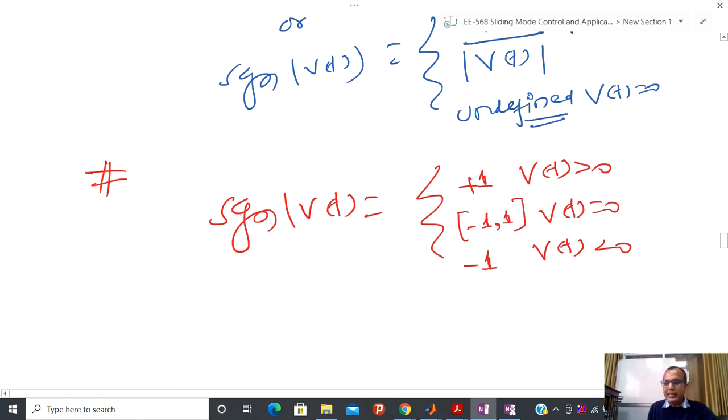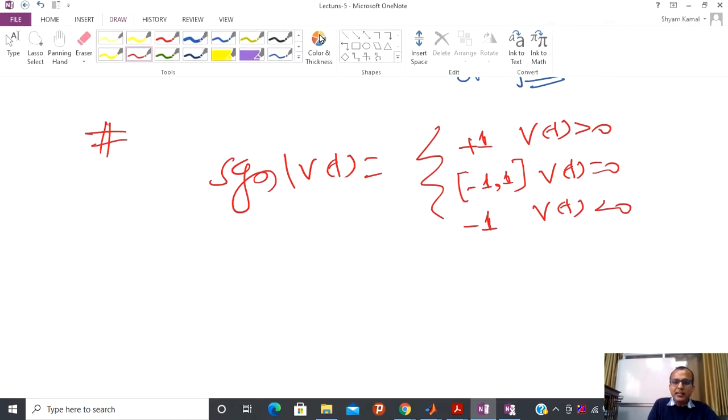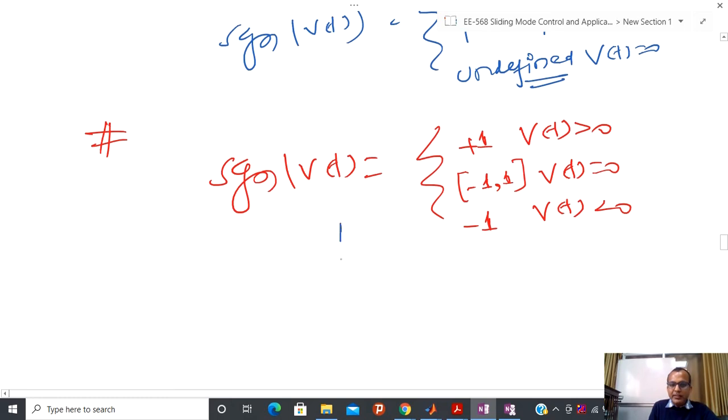So now my definition is like this. Here everything is well defined, because in mathematics we do not say that something is not defined. We are saying everything is well defined here.